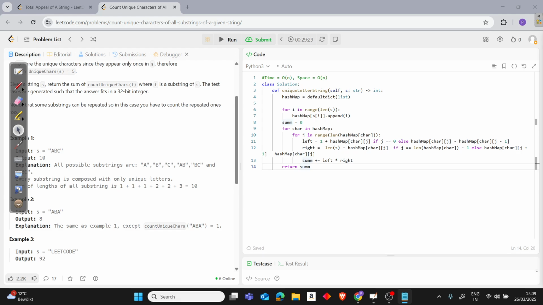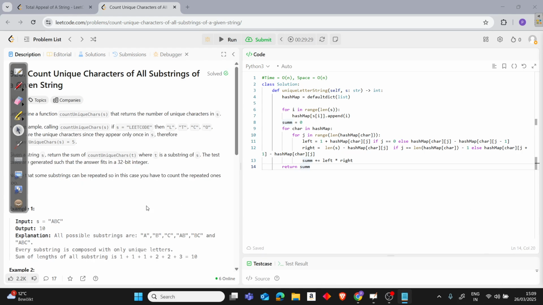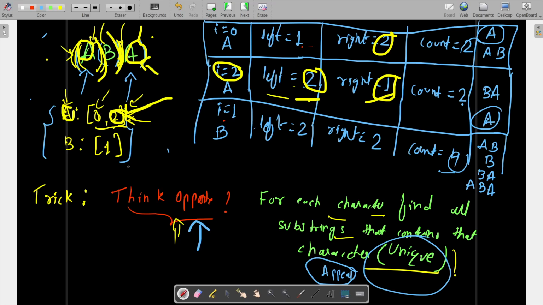So I am pasting it in my notepad. I did it, and let's continue. As I said, in this problem, what we did, let's visit that. If we had the string ABA, we were putting the parentheses, or braces too, and counting how many possible parentheses combinations there are on both the left and right.